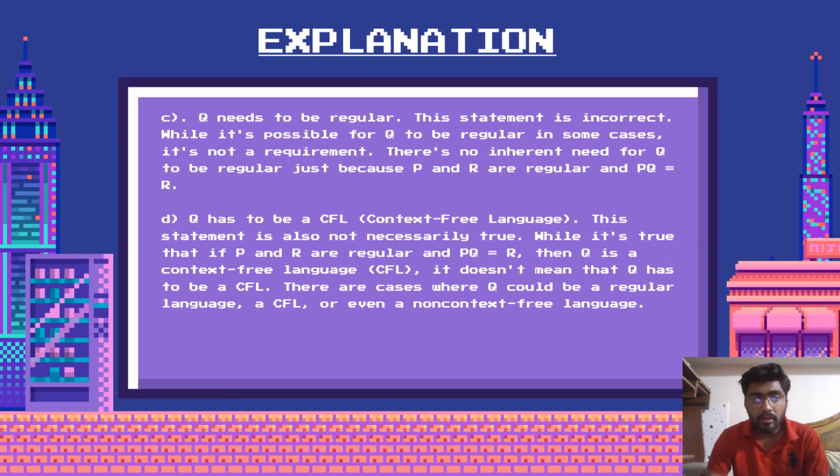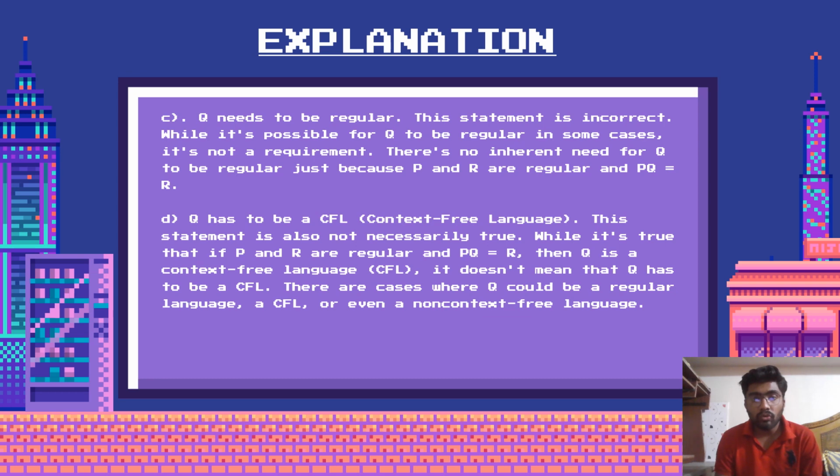Option C, Q needs to be regular. This statement is incorrect. While it's possible for Q to be regular in some cases, it's not a requirement. There is no inherent need for Q to be regular just because P and R are regular and PQ equals R.